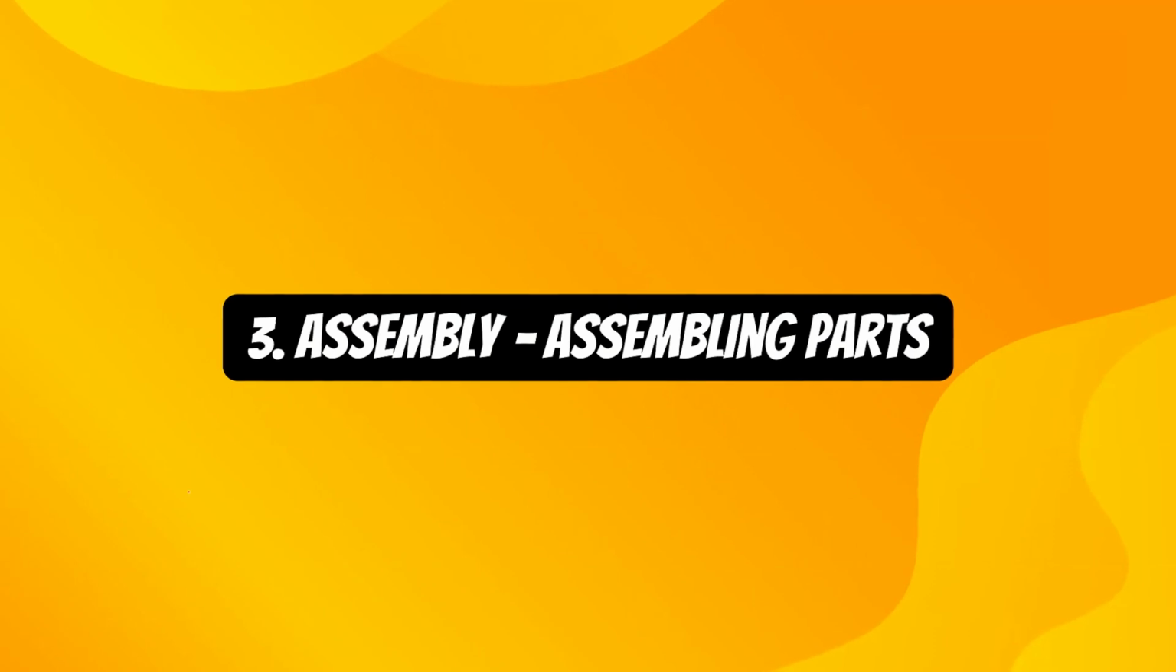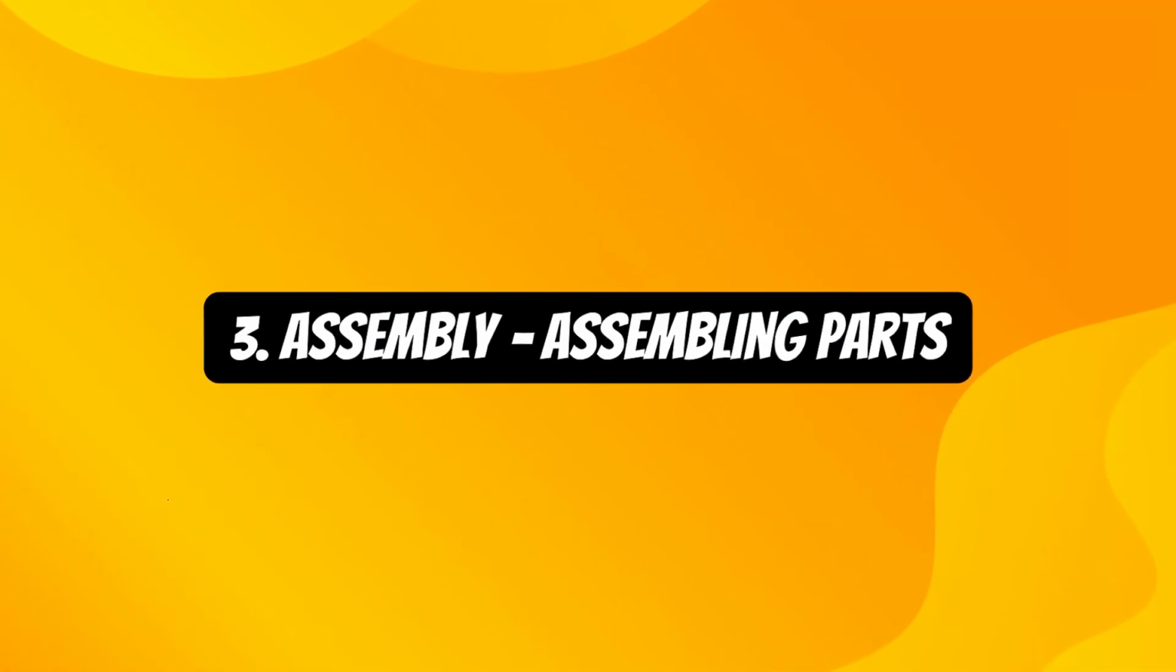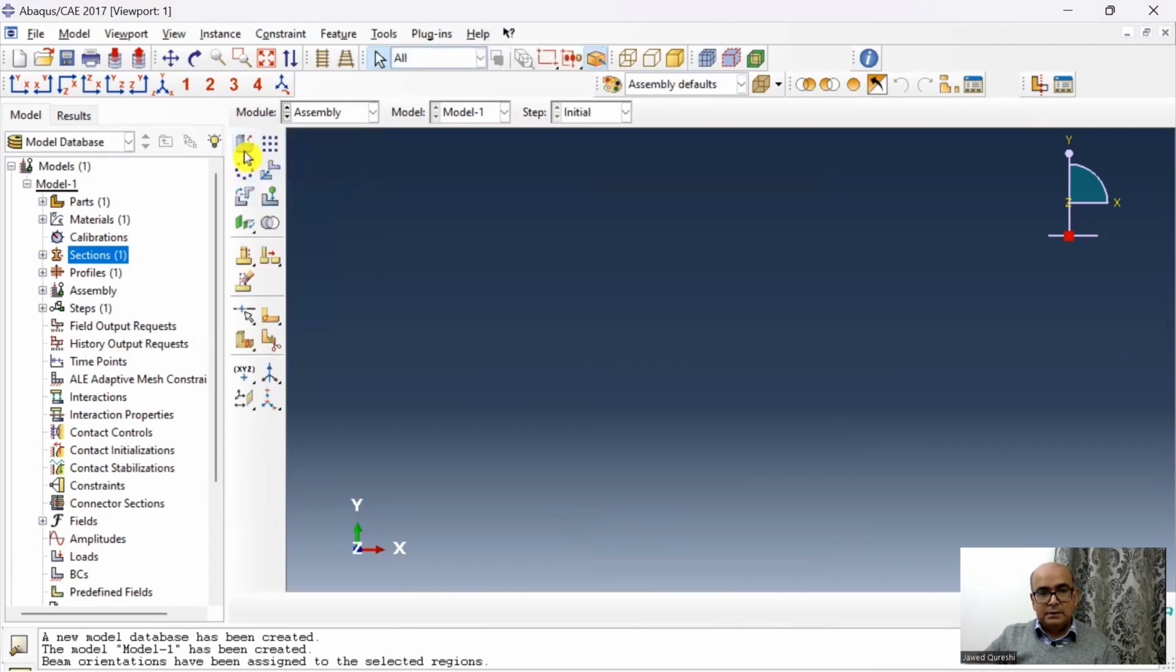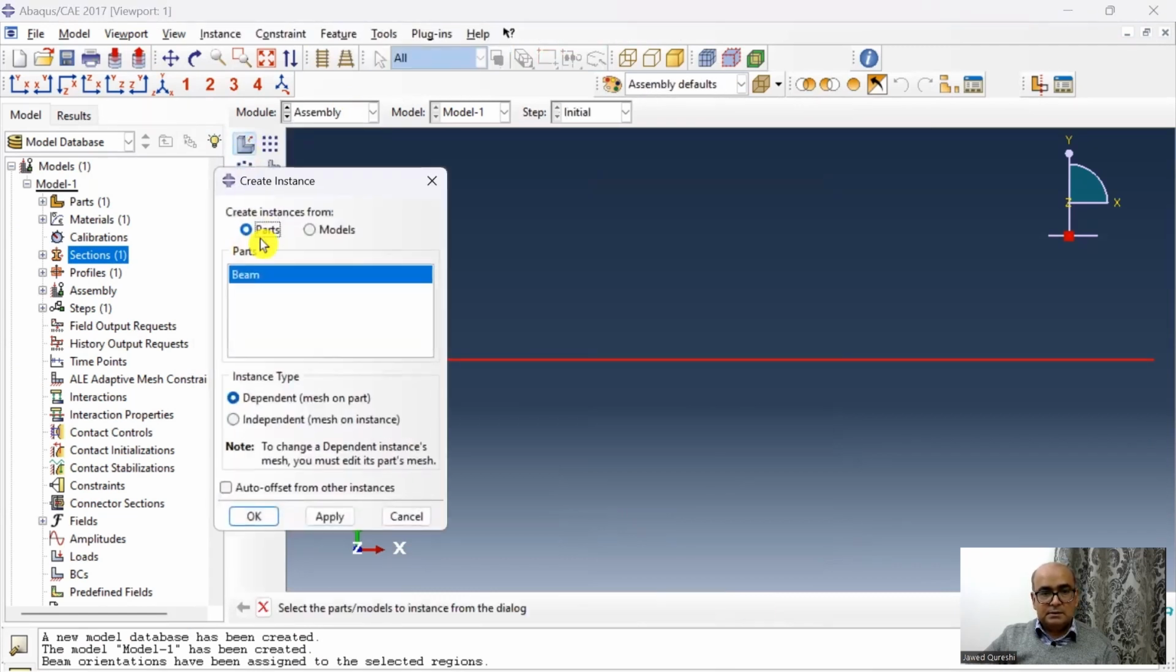Third step is the assembly module, where we will assemble all parts. Once this is done, then I will go to assembly. In assembly, simply I will create the instance.